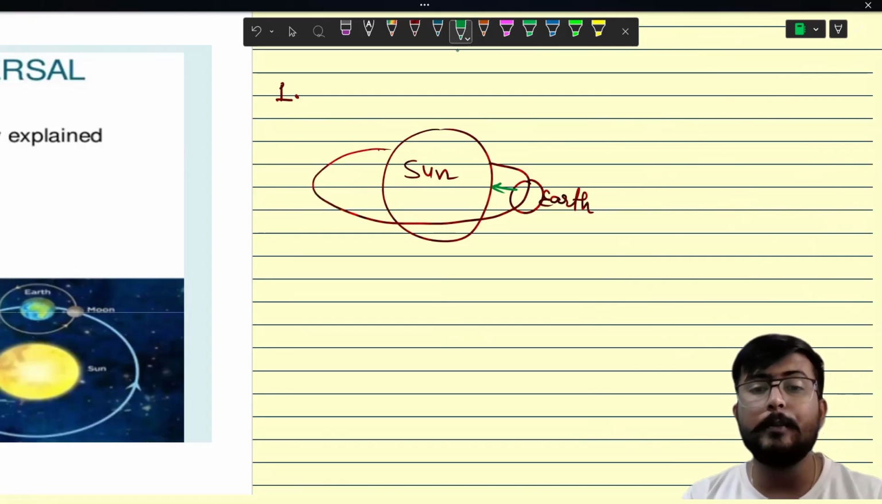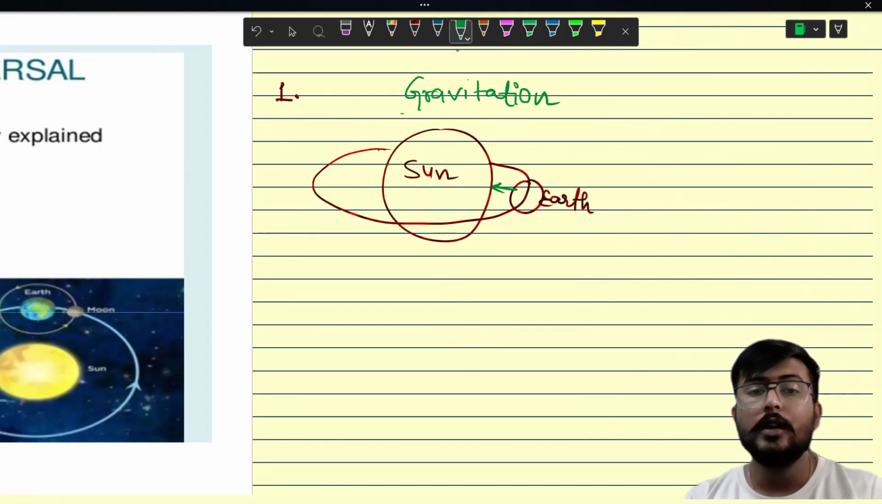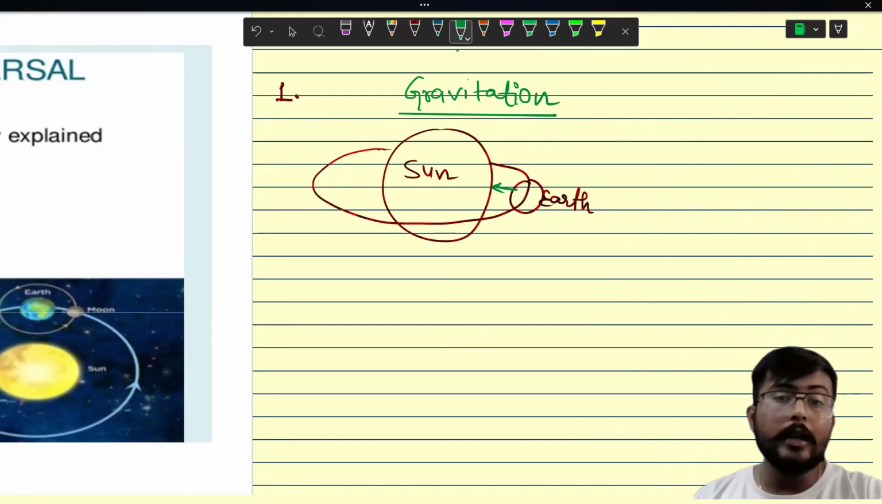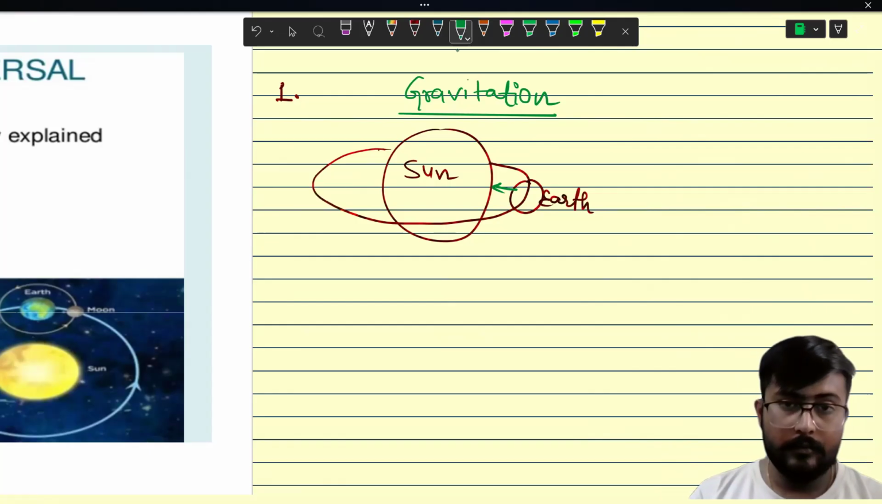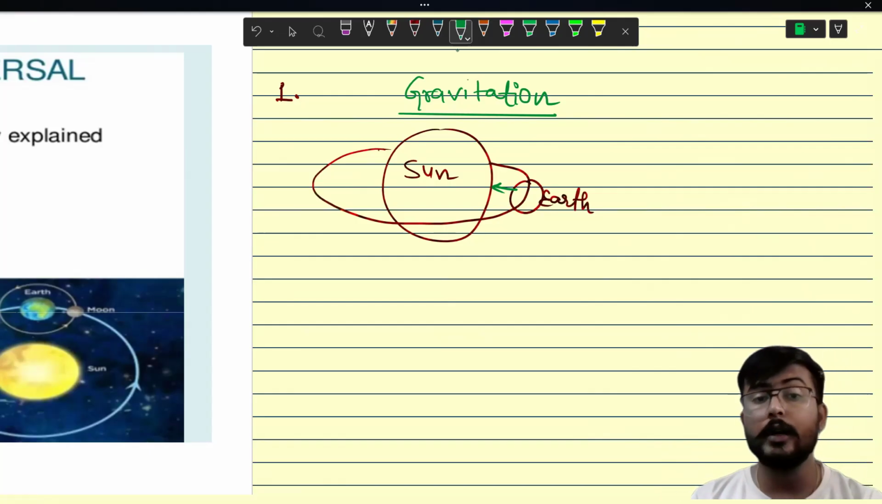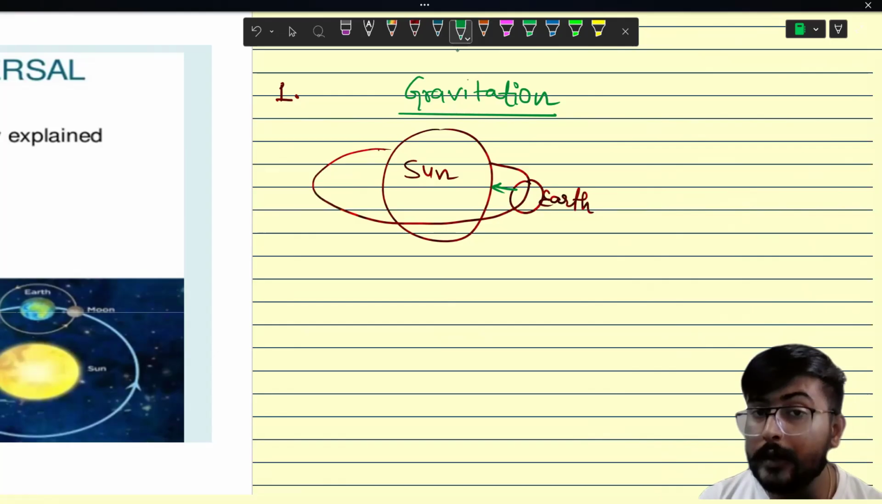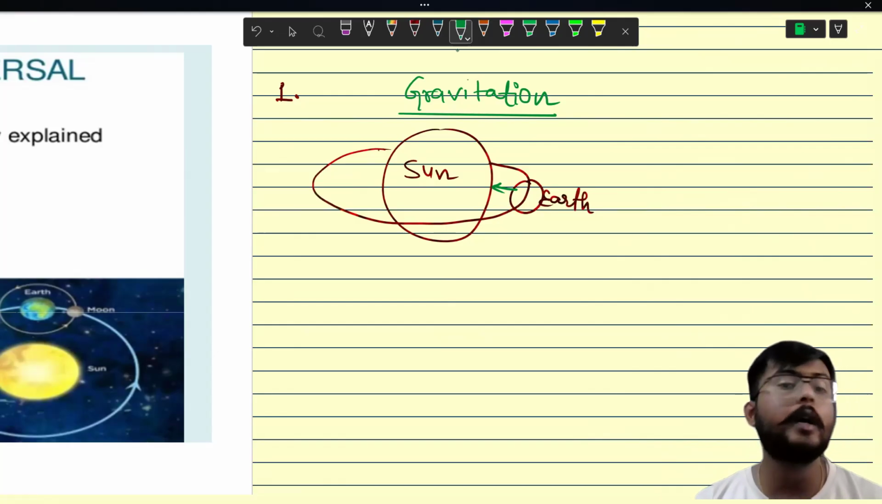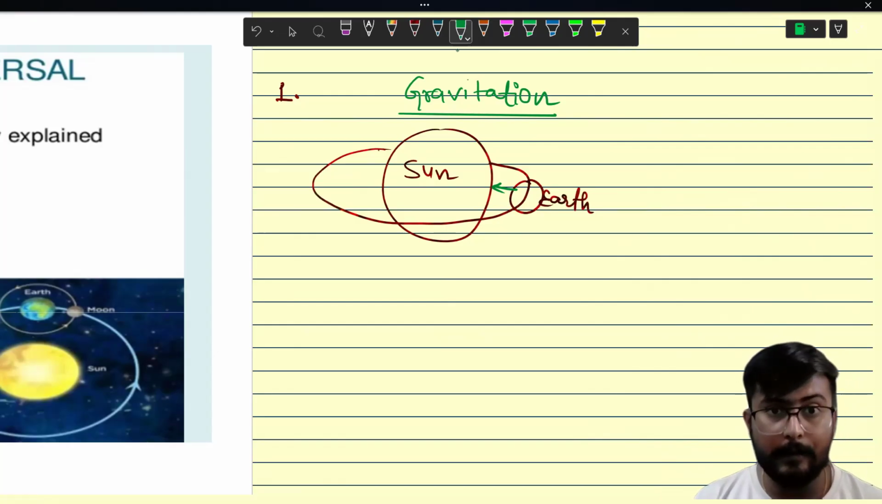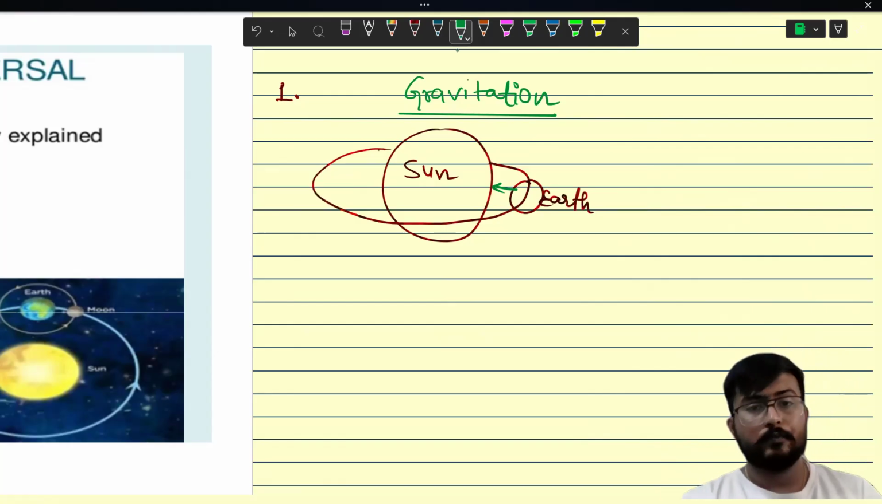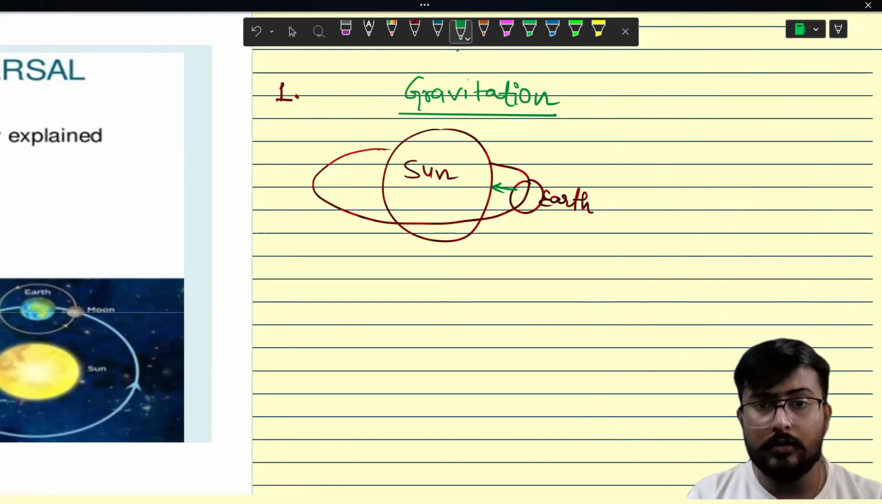Sun is actually applying gravitational force on Earth, due to which the Earth is not able to escape out of the range of the sun. That is why our Earth always rotates. Not only Earth, all the planets, why are they all rotating? Because the sun is applying gravitational force on them. Getting it?